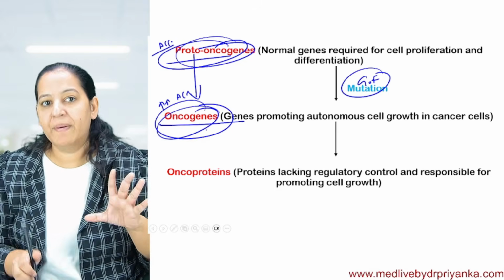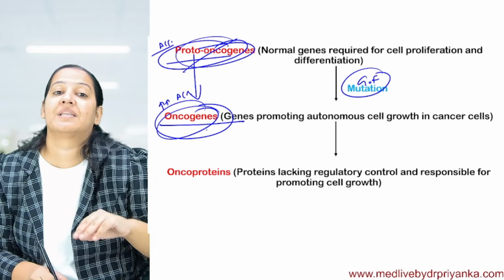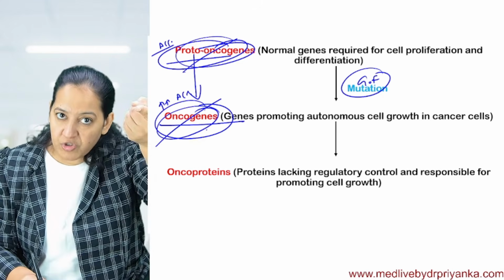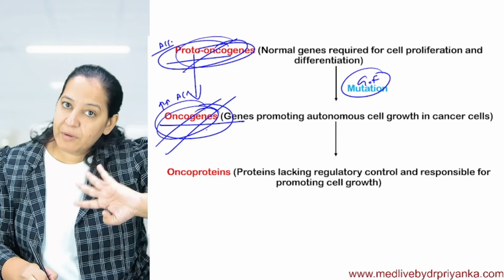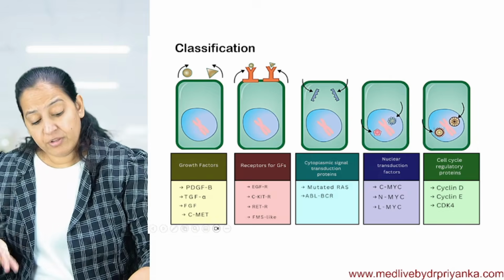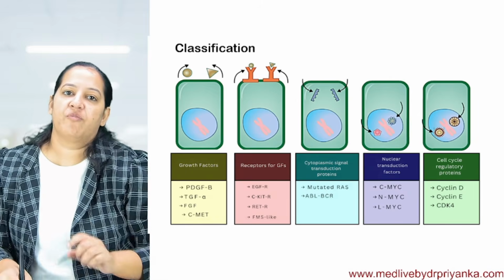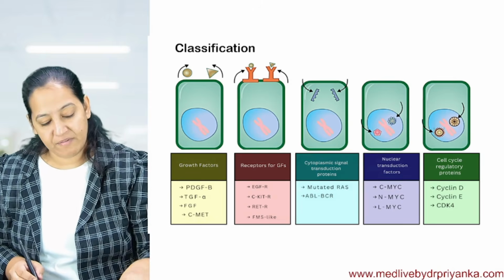So normal people have proto-oncogene, but cancer patients have oncogene. Proto-oncogene gets overstimulated and converted into oncogene. So oncogene is the mutated version of proto-oncogene. I hope you got it. Coming to the classification, this is the classification of proto-oncogene in front of you. There are many genes, but two are ultra important in our syllabus. So I will teach you those two.